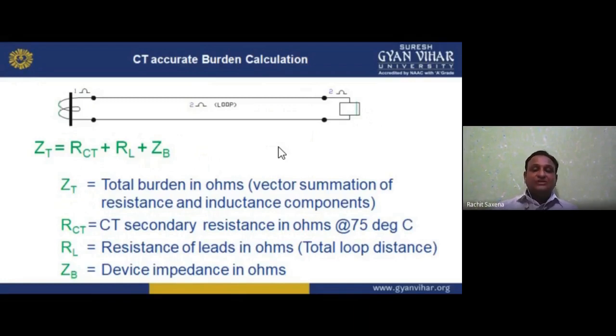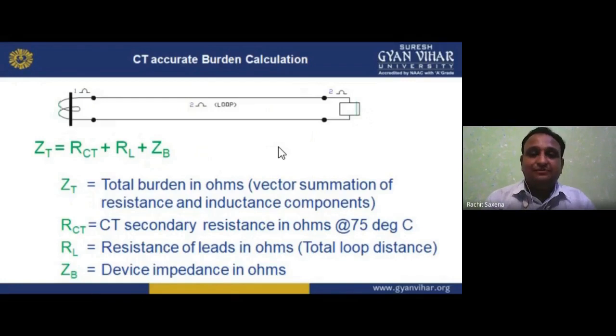RL is the resistance of leads in ohms, because we are calculating the burden. So leads are there, and the total loop distance is given here as 2 ohm. And ZB is the device impedance in ohms. So ZT is equal to RCT plus RL plus ZB.